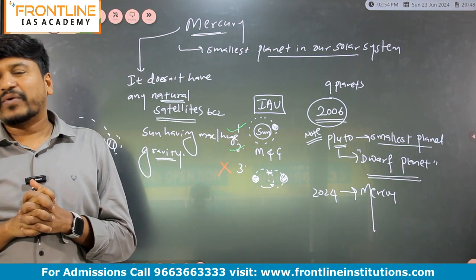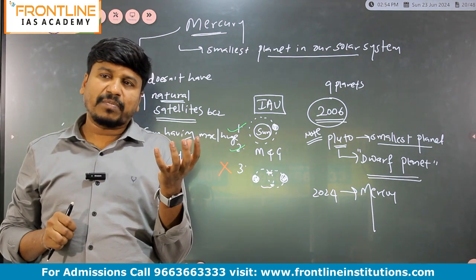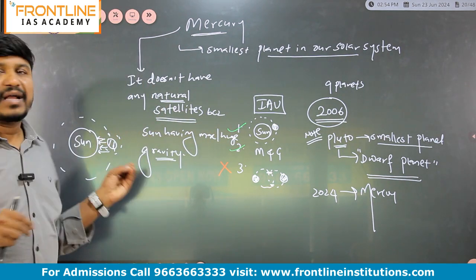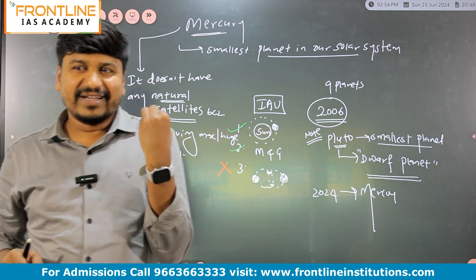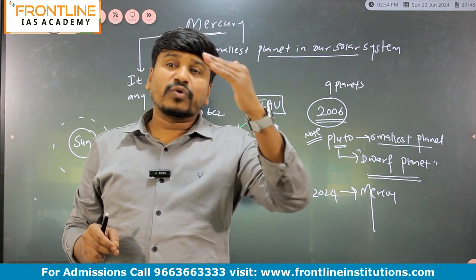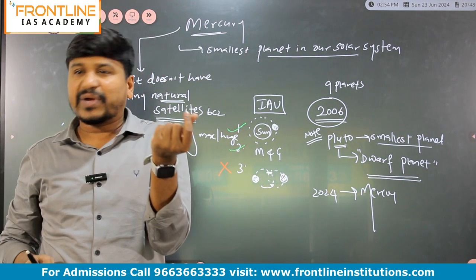Why life is not possible on the surface of Mercury? Because it is a very hot planet, because it's very close to the sun, and we know very well that at 100 degrees Celsius water starts boiling, and at around 120 to 150 degrees Celsius the water completely converts into steam.